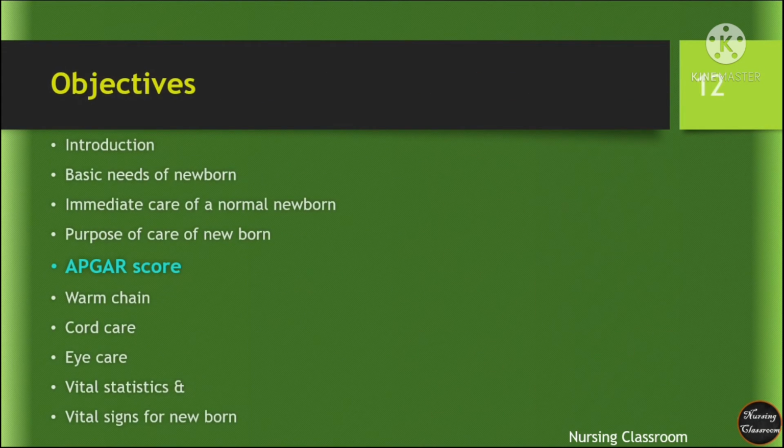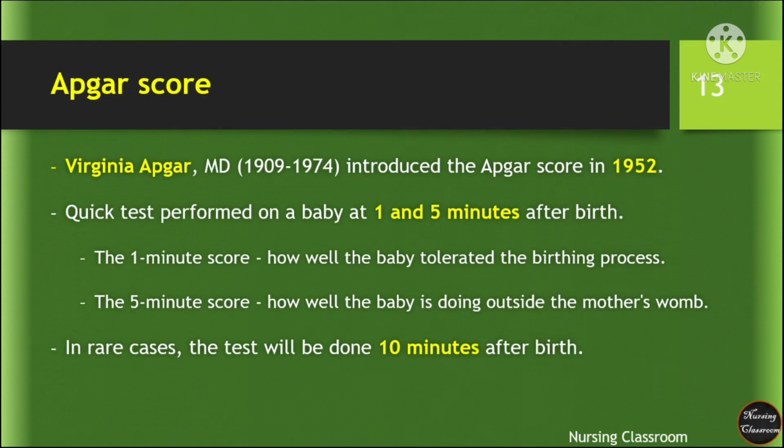Next comes the APGAR score. Virginia Apgar introduced the APGAR score in 1952. It is nothing but a quick test performed at 1 and 5 minutes after birth to assess the baby's well-being. The 1 minute score aims to assess how the baby tolerated the birthing process. The 5 minute score aims to assess how the baby is doing outside the mother's womb. In some cases, the test will be done after 10 minutes.